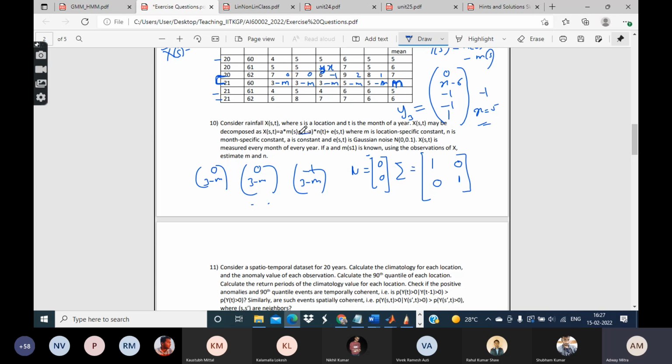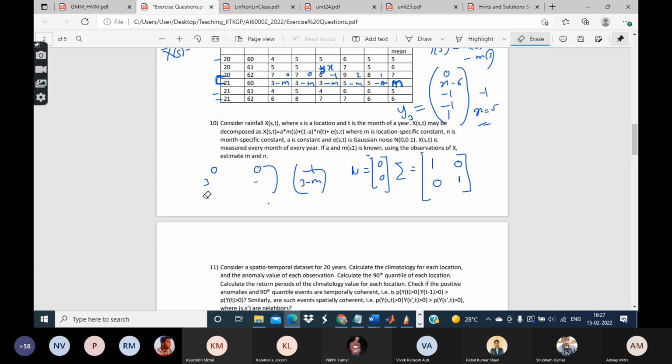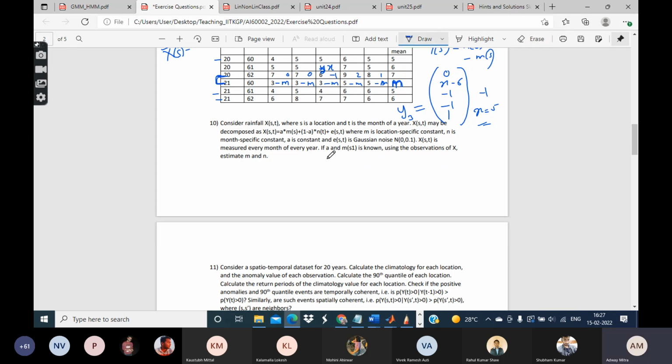So this is the spatial component m_s, and the temporal component is n_t.